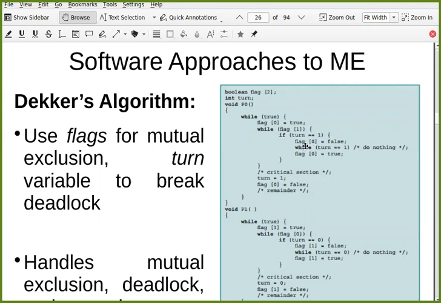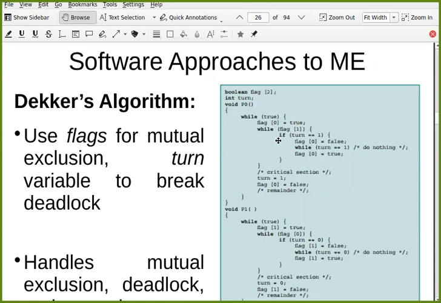So in that case, I need to set my flag equal to false, and I need to wait until it is my turn. So this is busy waiting. While turn equal to 1, it is busy waiting. And once this busy waiting is over, it means it is now possibly my turn. Then I will say flag 0 equal to true. So immediately I say I want to enter and it is my turn. So you can see this if will be executed again and again while flag 1 is true.